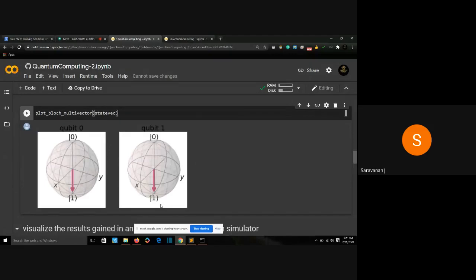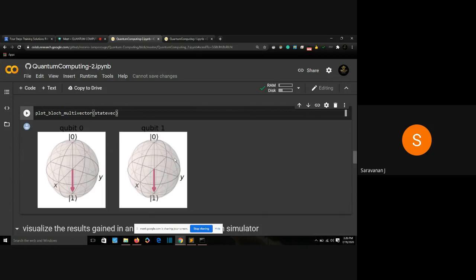In the previous cases, my first qubit, which I had in superposition, was collapsing to 0 when I measured it. Now it is collapsing to 1. So as I told you, whenever you measure it, it will either collapse to 0 or collapse to 1, and it will give us the results. Now it collapsed to 1. It didn't collapse to 0. Before, in the previous 3 or 4 outputs, we were getting 0. This is the case of superposition. This is the actual representation of superposition.